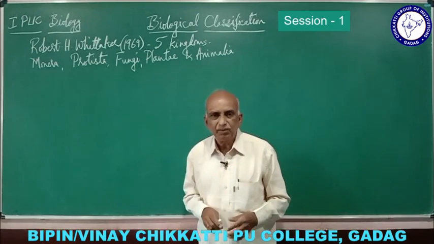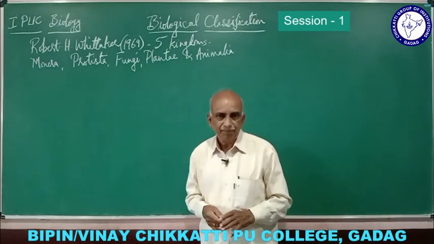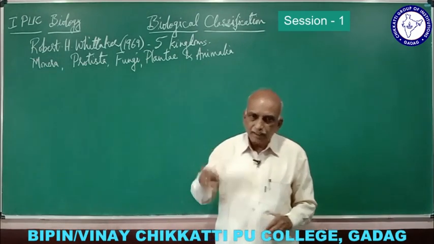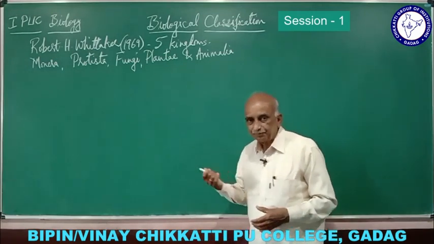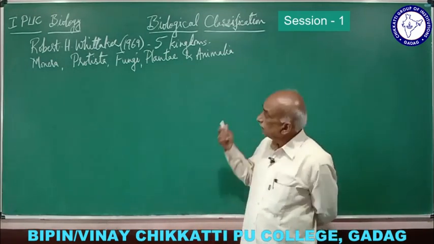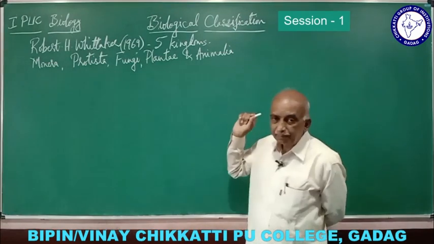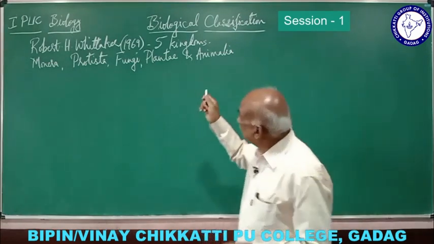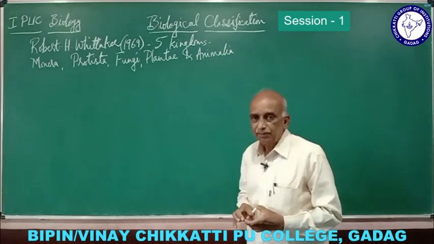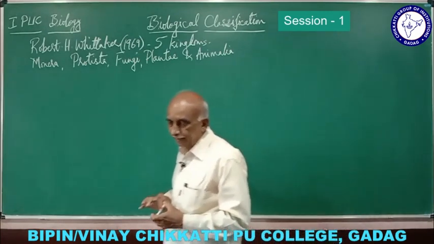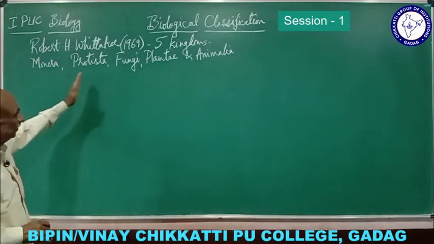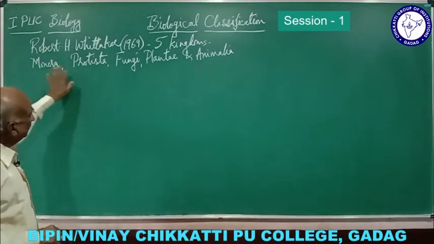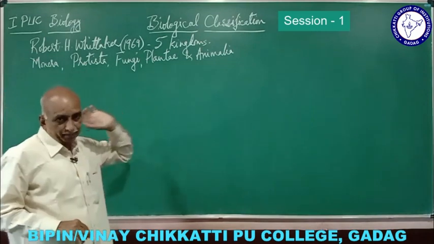At the same time, he also studied classification, and in ecology he contributed significant ideas as well. He proposed this five kingdom classification which we are concerned with. He divided organisms into five kingdoms: monera, protista, fungi, Plantae and Animalia.